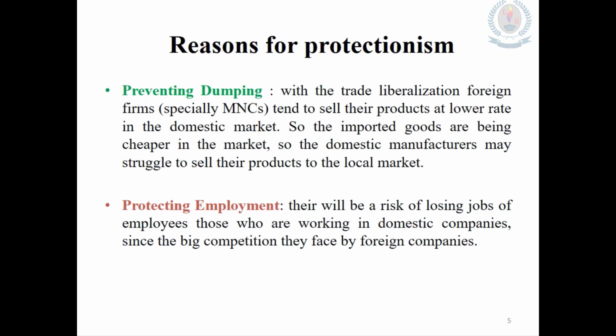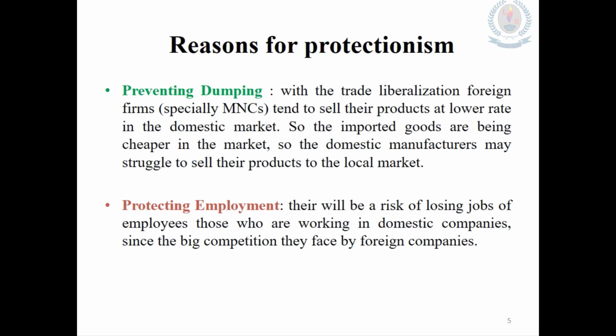First one is preventing dumping. What do you mean by dumping? Dumping means most of the large international firms, with their economies of scale, can produce the goods at a lower rate. Therefore, they are setting a very low market price also. That means they are keeping the selling price at a lower level and sending to other countries. That means they are exporting.